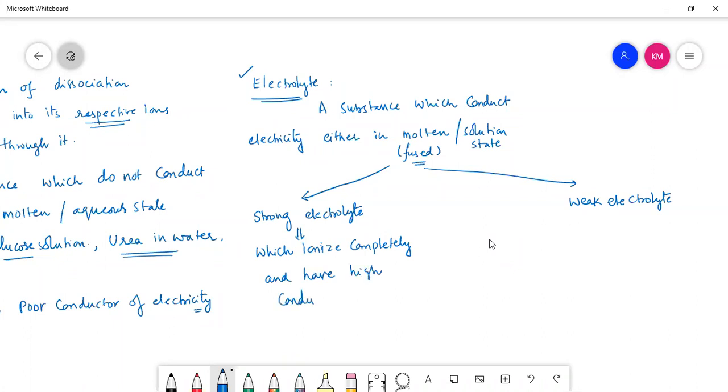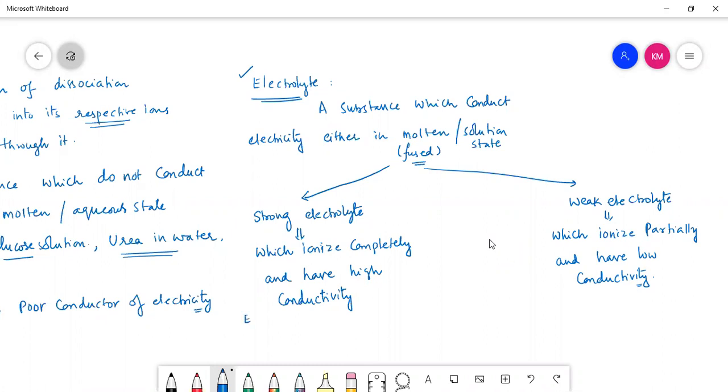Conductivity will be very high because the entire substance can be dissociated into its respective ions. 100% ionization takes place. But if I take weak electrolytes, these ionize partially and have low conductivity. Conductivity will be very low in this case, right?